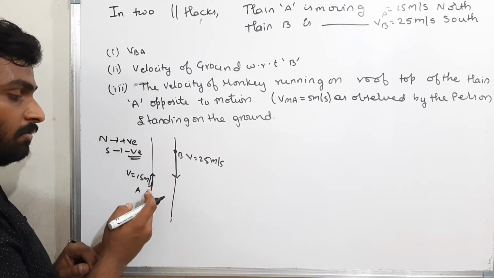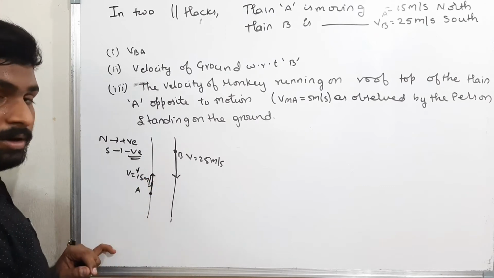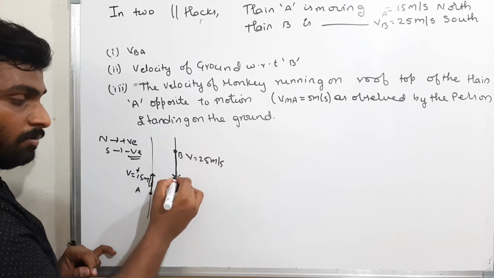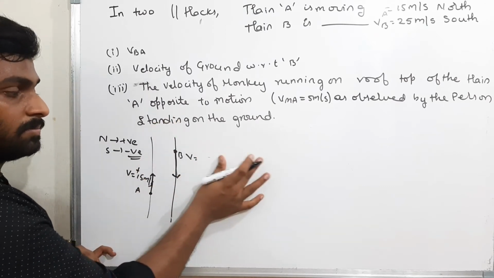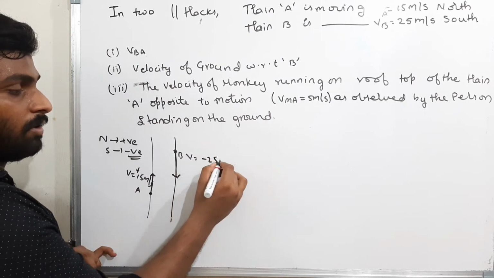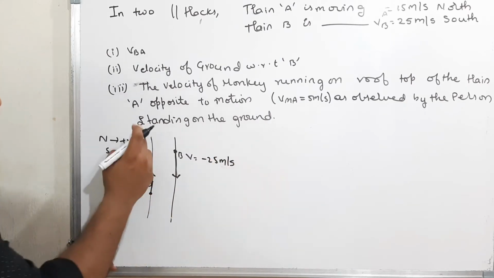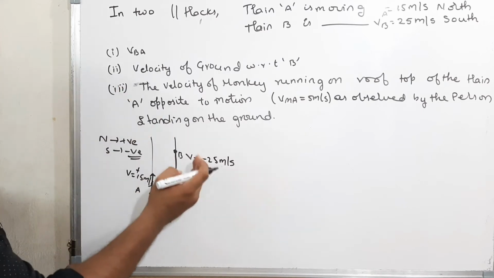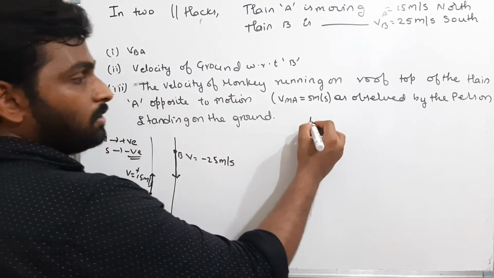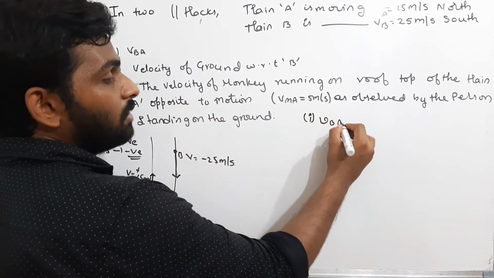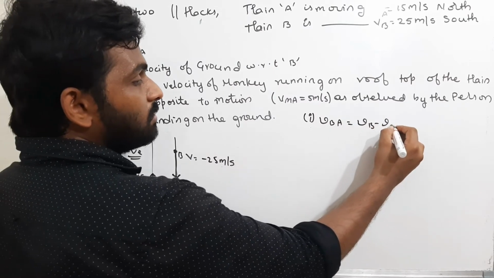That means the velocity of train A, which is moving north, is plus 15 meters per second, and the velocity of train B, which is moving south, is minus 25 meters per second. Plus denotes north, and minus denotes south. Now what is the first answer? The velocity of B with respect to A, that means VB minus VA.